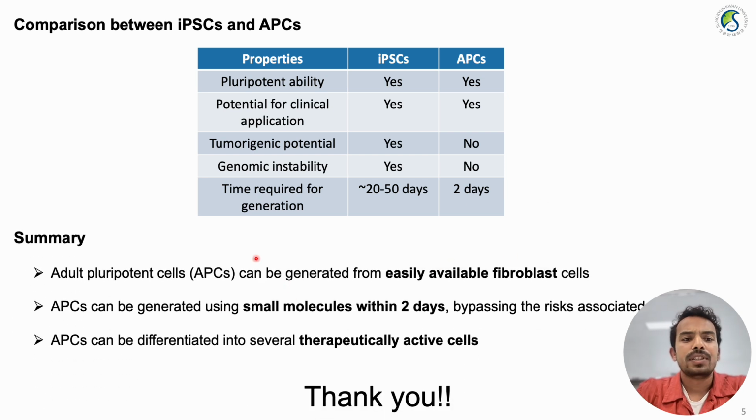So in summary, we have generated adult pluripotent cells from easily available fibroblasts, and these APCs can be generated within 2 days using a cocktail of small molecules. These APCs can be further differentiated to multiple therapeutically active cells, potentially acting as an alternative to iPSCs, and it bypasses the major bottlenecks of iPSCs. So we can say that we have an alternative to iPSCs which can be used for cell-based therapy for regenerative medicine. Thank you.